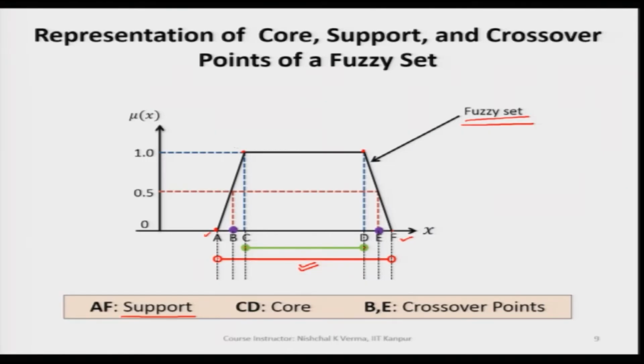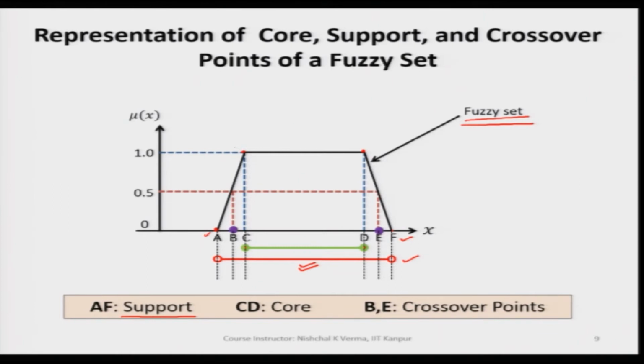It means that the generic variable values for which the mu(x) is 0 are not included at both the ends. So, this way we clearly understand what the support of a fuzzy set is.